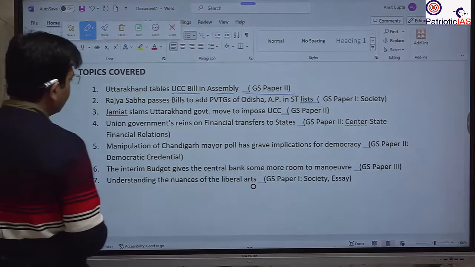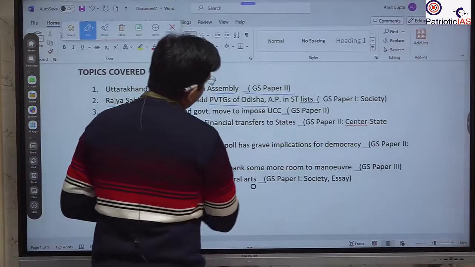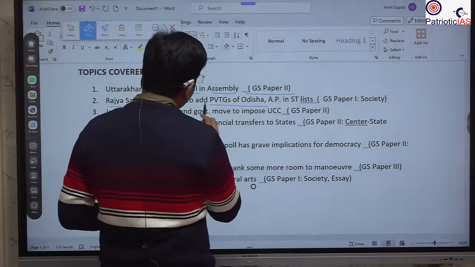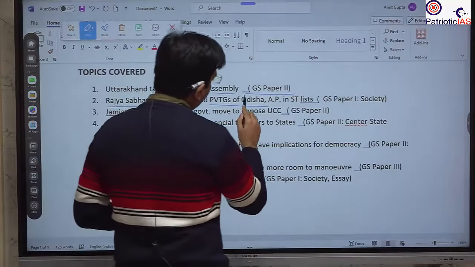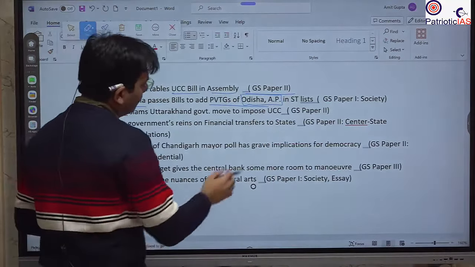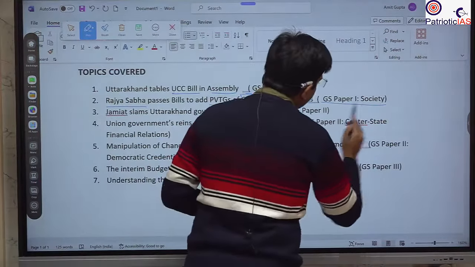After that we will study that the Rajya Sabha has passed the PVTGs bill, and this bill will include 9 PVTGs from Odisha and Andhra Pradesh. So we will see the names of these PVTGs, and this is under the society section of GS paper 1.